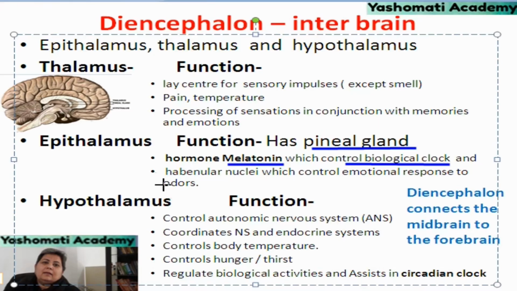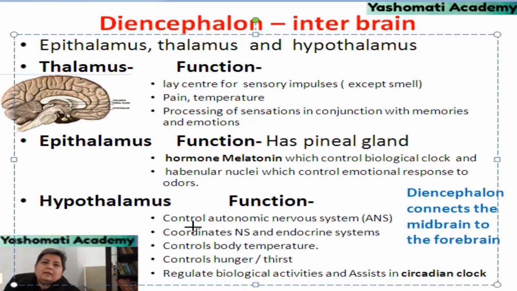Besides this, it also contains habenular nuclei which control emotional response to odors. Odors means smell. Nuclei here means a set of nerve cells. So it is having a set of nerve cells which are controlling emotional response to smell.